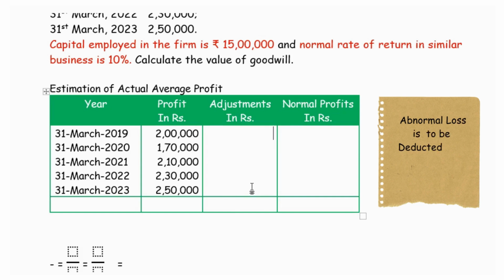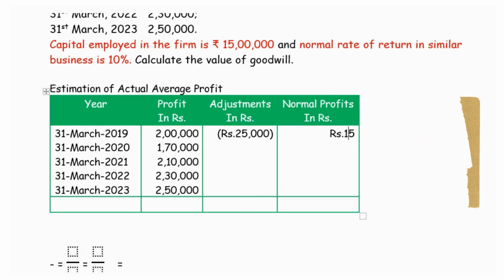So the abnormal gain is to be deducted so that the actual business profit will be arrived at. Adjusting this abnormal gain, we arrive at the adjusted profit of 1,75,000 for the year.